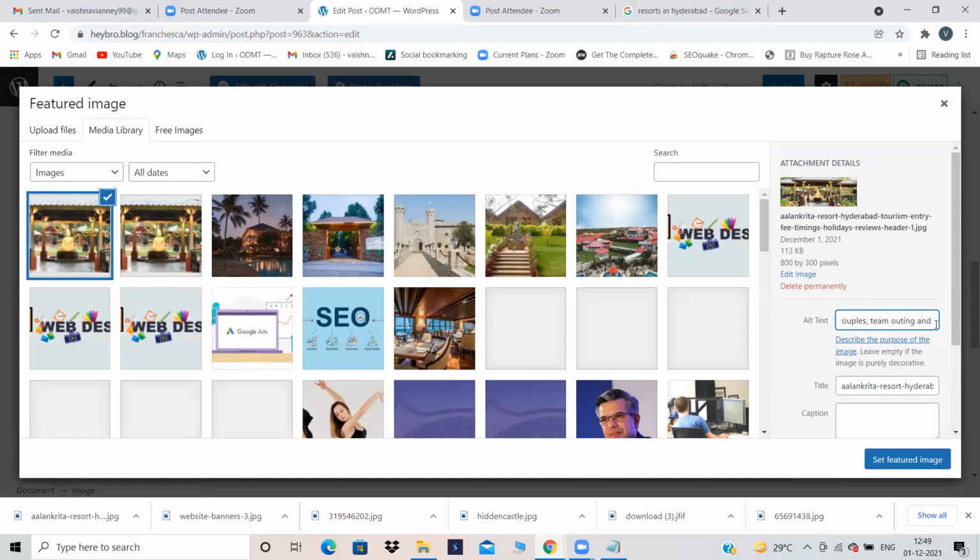It's up to you if you want to use it or not, but you have to use different keywords in all the 8 parameters in different images and all. So top resorts in Hyderabad for couples, team outing and with water games. Okay, this is one of my keywords.